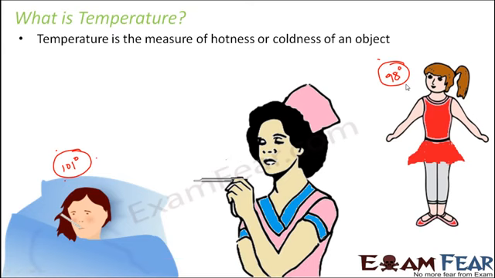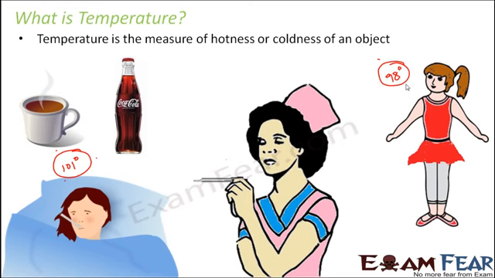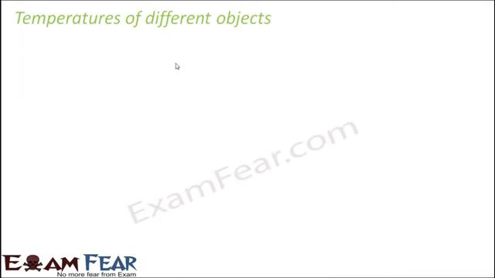Now we can use the same concept of temperature to measure how hot the cup of coffee was and how hot the pan containing boiling water was. Using this, you can also say that if you compare a hot cup of coffee and a bottle of cold drink, which one is hotter? The cup of coffee is hotter. That means the temperature of this cup of coffee will be more and the temperature of this bottle of cold drink will be less. So let us see how we measure temperatures of various objects.